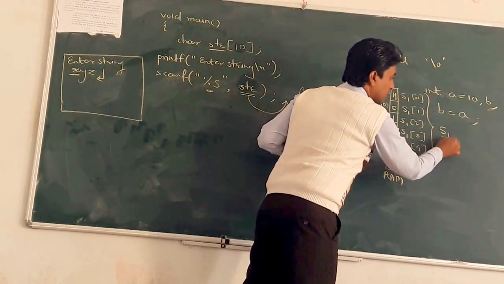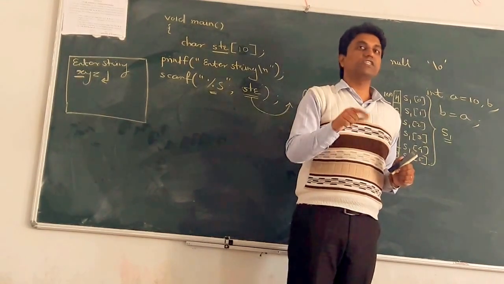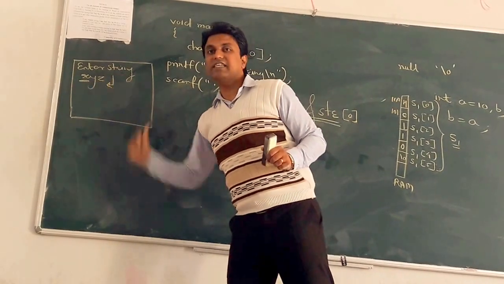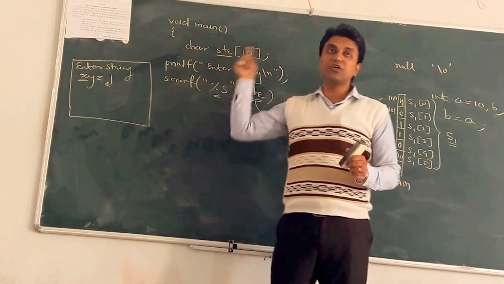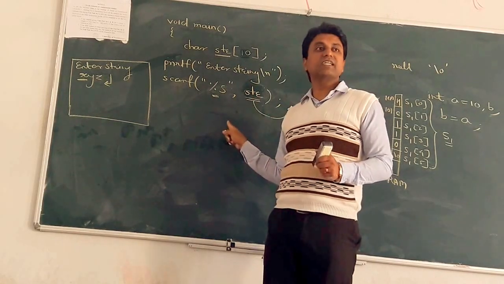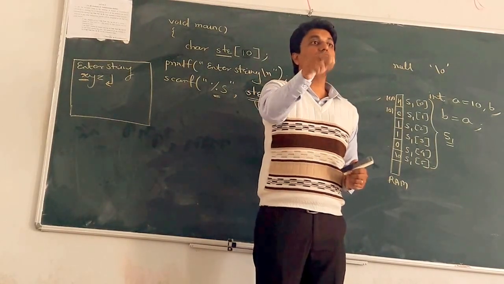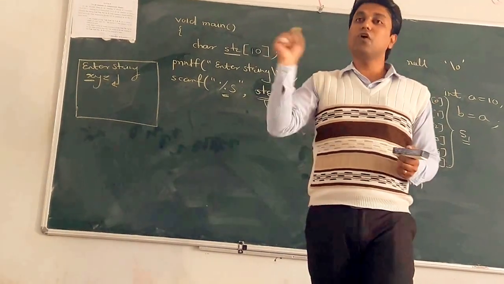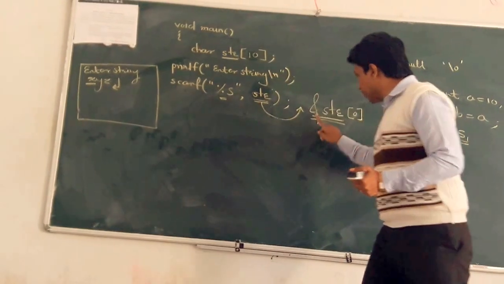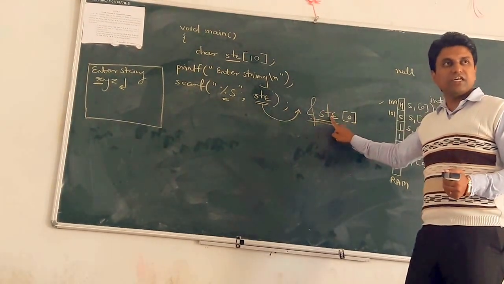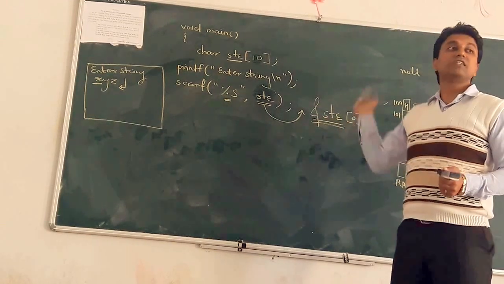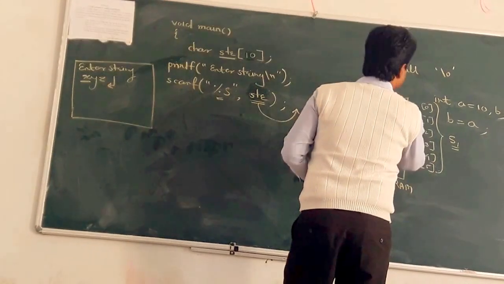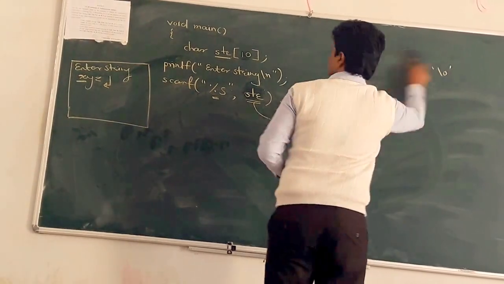Just as with s1, the name of the string gives you the base address of the string. Where do we store this x, y, z? From the base address of that particular string. So there is no need to write an ampersand again, because the name alone gives you the base address of that string. If you want an ampersand, the proper form is ampersand of str of 0, because it also gives you the same base address of the array.